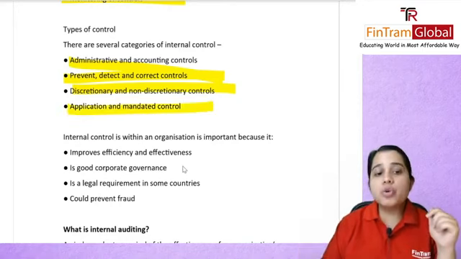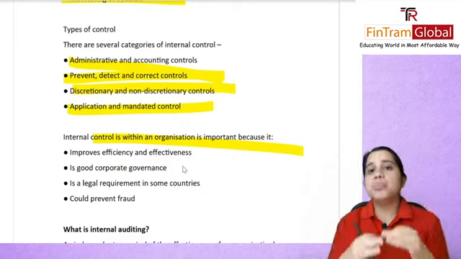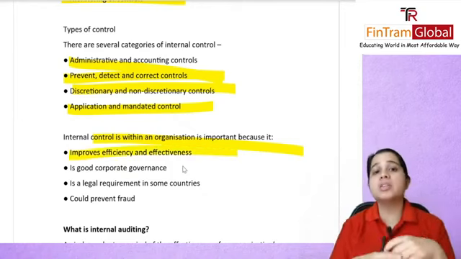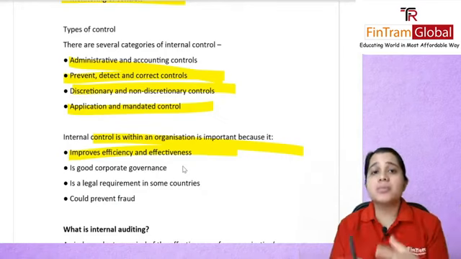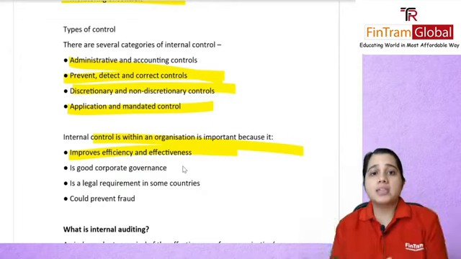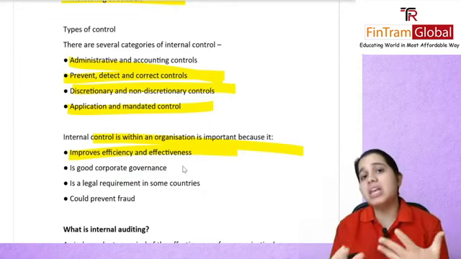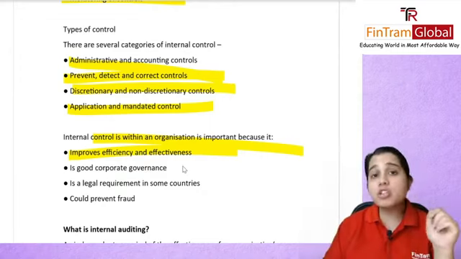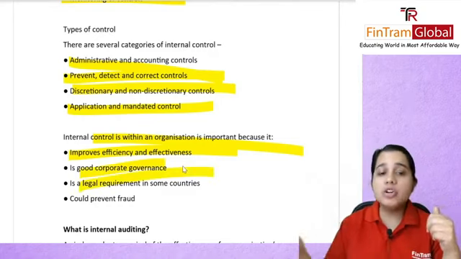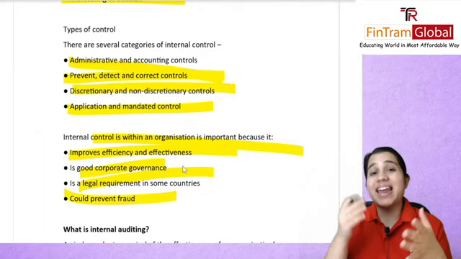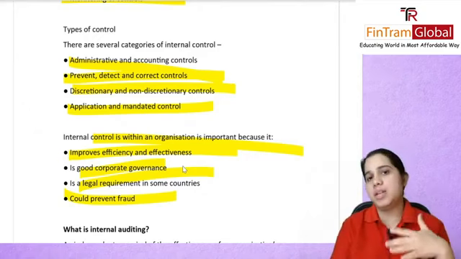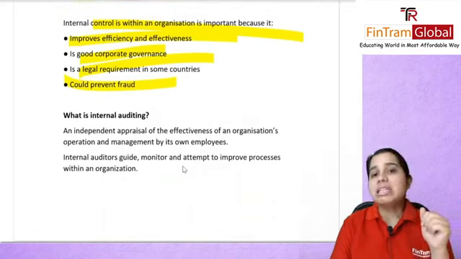Then internal control within an organization is important. Why? Because of course it will improve your efficiency and effectiveness. If you have good internal controls in place, the chances of fraud and error happening will be low, and as an organization your efficiency will improve. It is of course good for corporate governance. It is definitely for many countries a legal requirement, and of course it can prevent fraud from happening in the very first place. What is internal auditing?